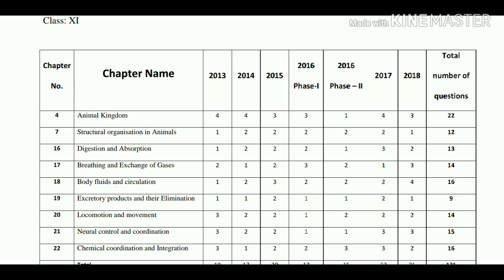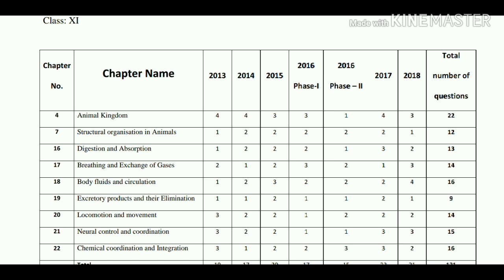Neural control and coordination. From this topic in 2013 3 questions were asked, in 2014 2 questions, in 2015 2 questions, the 2016 phase 1 question paper had 1 question, the 2016 phase 2 paper had 1 question, in 2017 3 questions, and in 2018 3 questions.